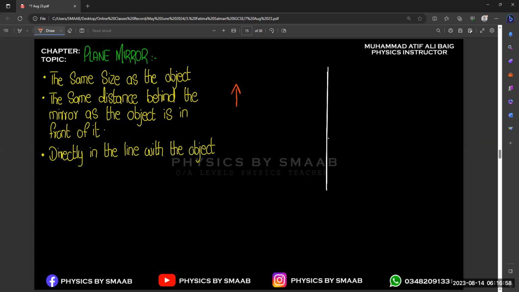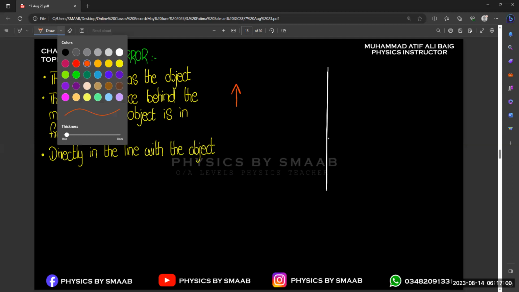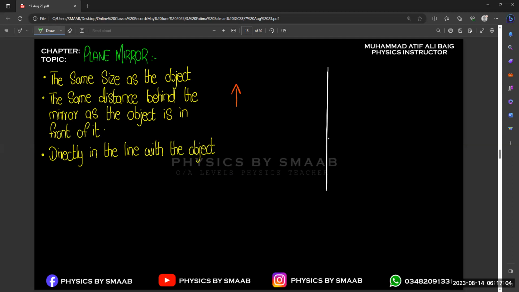We consider two rays coming from the object, one moving at some specific angle in this direction, and the other reflecting at some different angle, let's suppose at this. So we consider two rays.